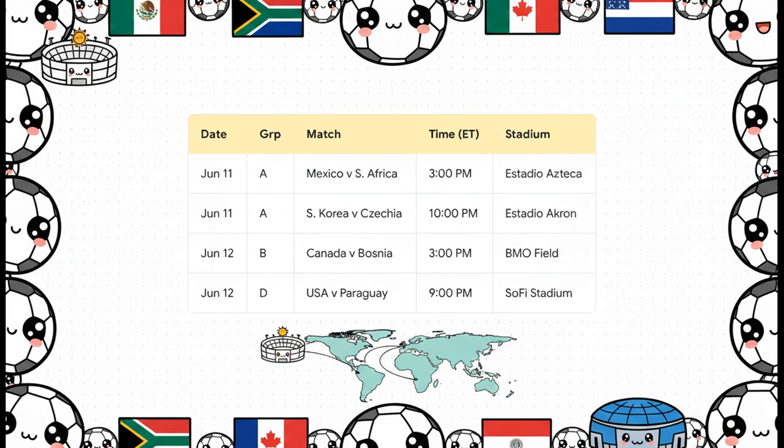Right out of the gate, on June 11th, the hype is just unreal. Look at this. We've got Group A's Mexico taking on South Africa at 3 p.m. Eastern down in the legendary Estadio Azteca. Then, literally the very next day, Group D features the USA battling Paraguay at SoFi Stadium in Inglewood. The geographic spread is incredible right from day one.